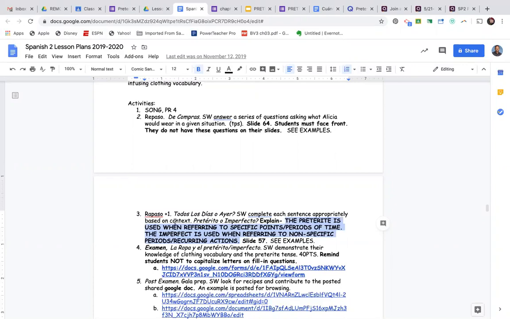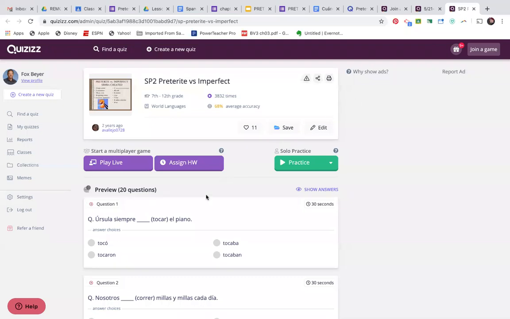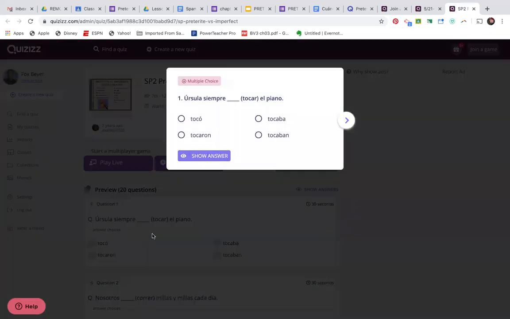Now, what do I mean by that? I'm going to give you a little sneak peek of what we're going to work on later in the week. Keywords, okay? Ursula always used to play the piano. Keyword there is siempre, always. Ask yourself, is that something that is a specific point or period of time in the past, or does it indicate something that is recurring? Siempre, always. It's happening over and over and over again. So you would use the imperfect tense. Tocaba.